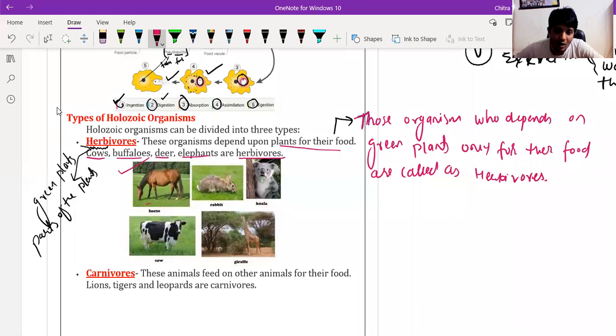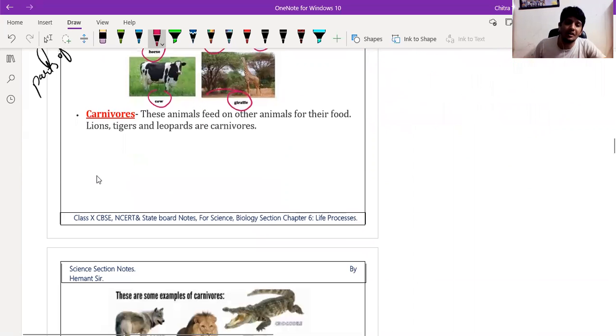Here we have horse, rabbit, koala, cow, and giraffe. All these animals are herbivores. Then we have the next level, which is carnivores. Carnivores means those organisms that depend on other organisms. Carnivores means flesh eaters.